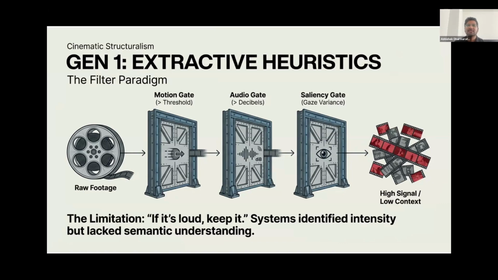If the motion intensity in the frame was exceptionally high, or audio decibels were incredibly loud, or if the visual gaze variance met a specific mathematical threshold, the algorithm blindly kept the shot. The fatal flaw in this era was that these systems successfully identified high signal intensity, but they completely lacked any semantic understanding of the actual human story. Just because an explosion is incredibly loud does not automatically mean that it belongs to a nuanced emotional trailer, and these early models simply could not tell the difference.